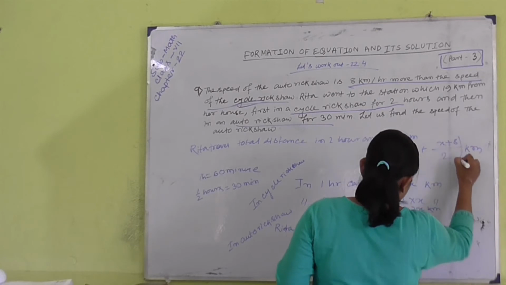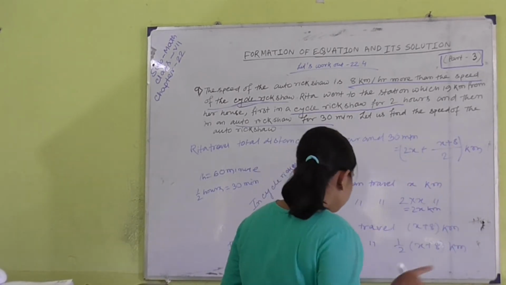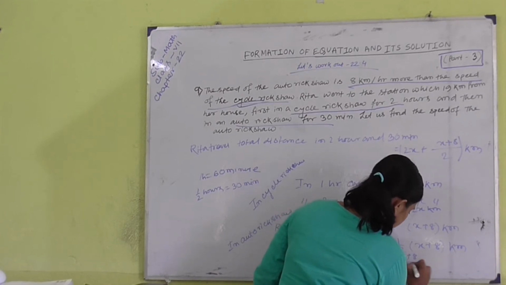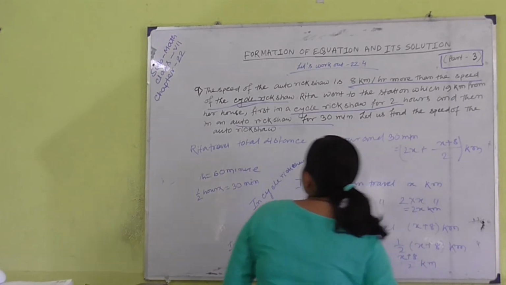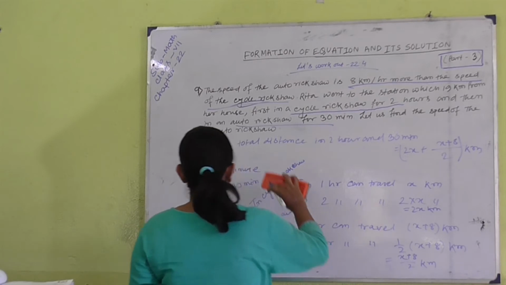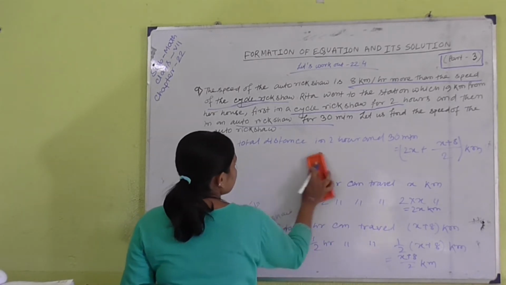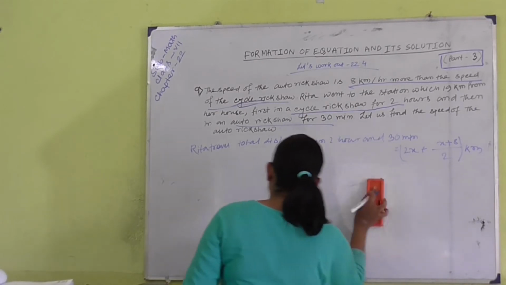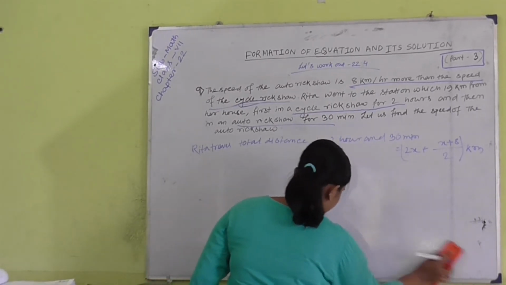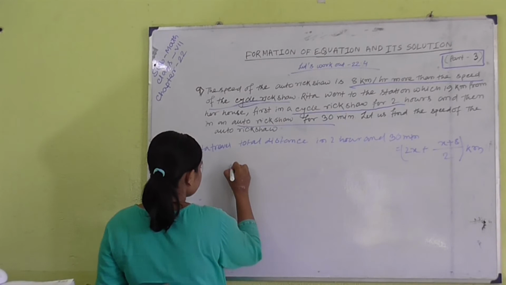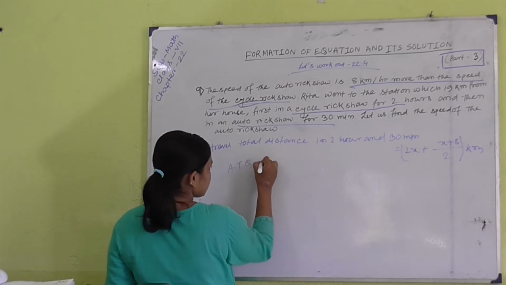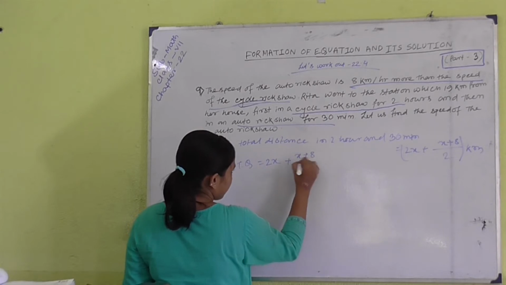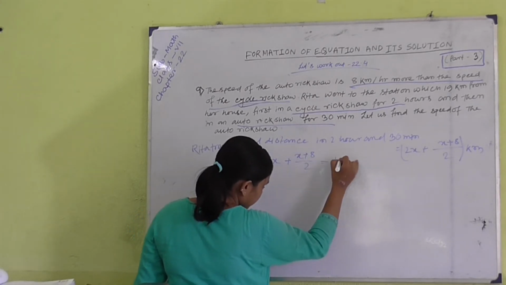This is the total distance traveled by Rita. But her total distance is given as 19 kilometers. So, according to the question, we can write 2x plus (x plus 8) by 2 equals 19.